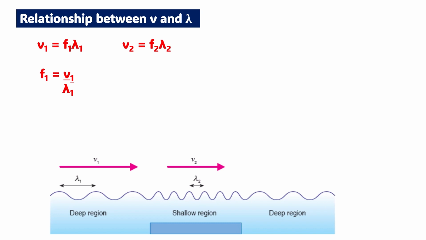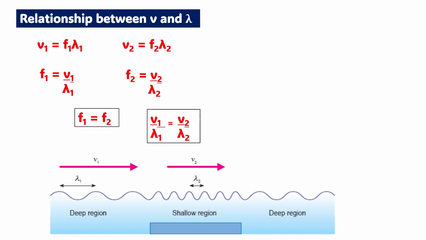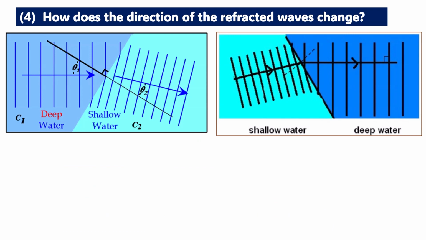Now from the formula, frequency F1 is V1 over lambda 1, and also F2 equals V2 over lambda 2. Now, from what we studied just now, since the motor is the same, the frequency for the deep region and shallow region will be equal, that is F1 equals F2. And we insert the formula, so we have V1 over lambda 1 equals V2 over lambda 2. So this is the formula for refraction of wave.